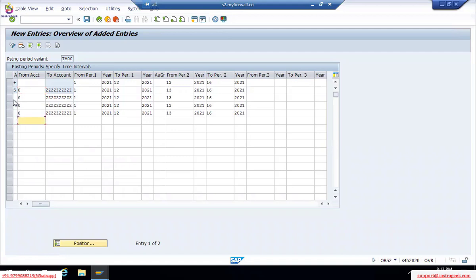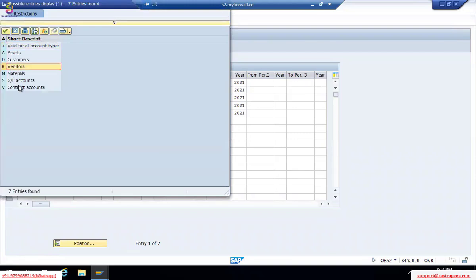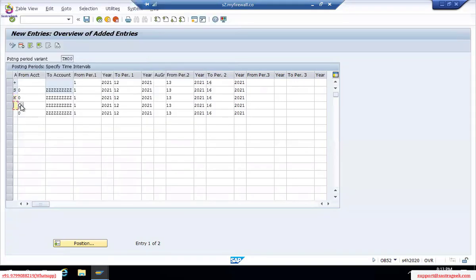Okay, so next, by copy pasting, I can go for all different account types: vendors, then my customers, assets, M for materials. We can follow the same. But what is the use when we are following the same? Why should we define n number of times? Just plus is enough. For all account types, plus is enough. But if at all you want to define at every module or each and every area of your operations, you can specify. This is about the posting periods.